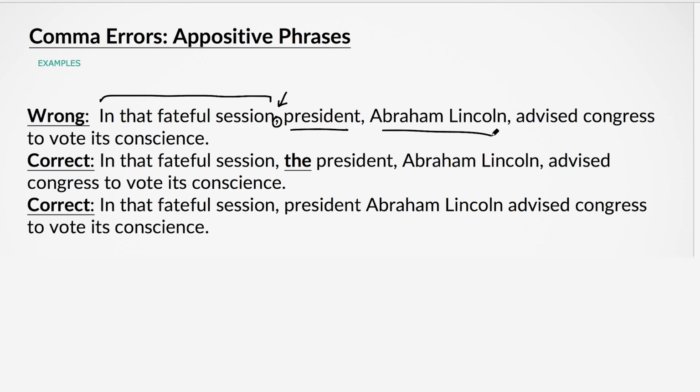Then we have President Abraham Lincoln advised Congress to vote its conscience. Here's the issue with this, people. Do you see how there's a comma here? You see how there's a comma here? That means President Lincoln is removable. I can say, bye-bye, President Lincoln. And then what I get is President advised Congress. That's weird. Do you see how I would need to say the president? And then it would make sense?